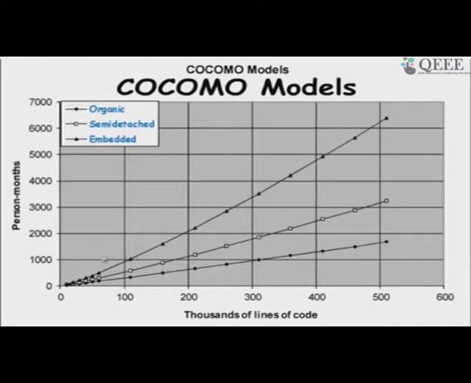It looks like a straight line, but it is not, because here the scale is not a linear scale. So, it is 100, 200, 1000, 2000. Okay, it is almost linear, lines of code and the effort here for the embedded, but here it requires less effort for larger code.